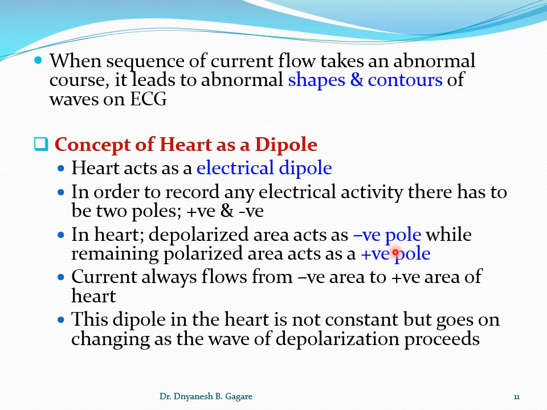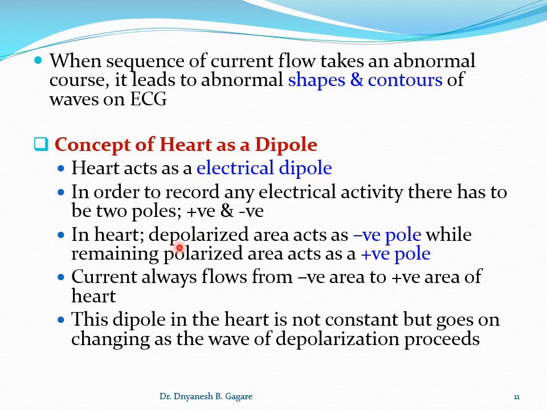बैटरी में poles fix हैं, ये pole positive है और ये negative. But heart में क्या होता है? The depolarized area is the negative pole and the polarized area is the positive pole. Okay, so this depolarization and repolarization always keep changing.